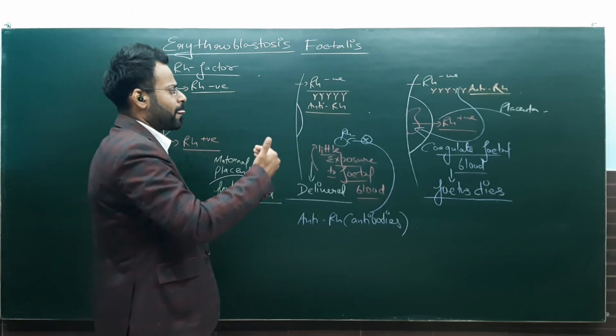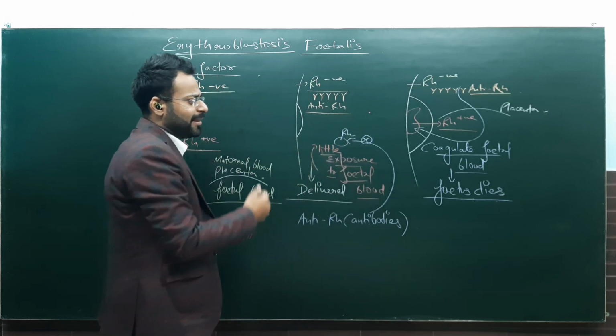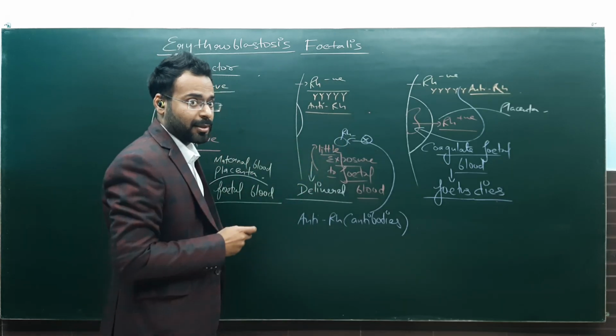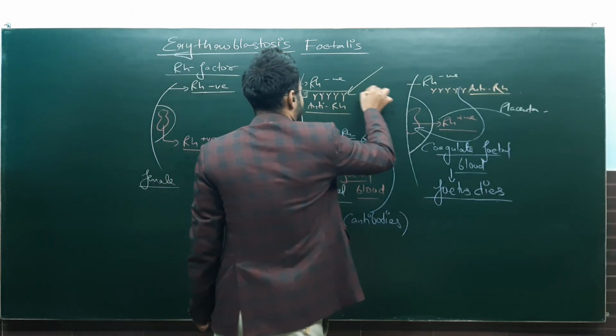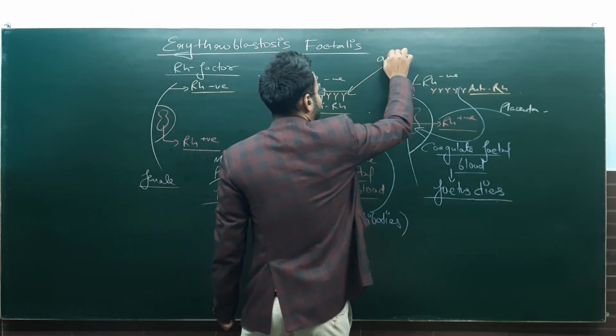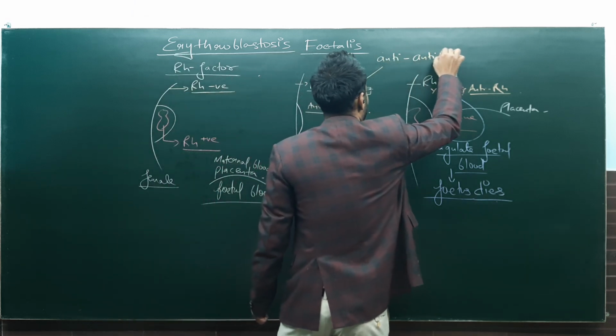What third thing can be done? By chance, let's say these antibodies are formed. Then we can do another step. Again, this is not quoted in NCERT, but still there is another idea. We give antibodies complementary to these antibodies.